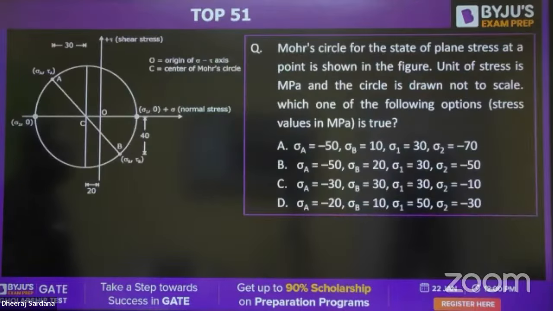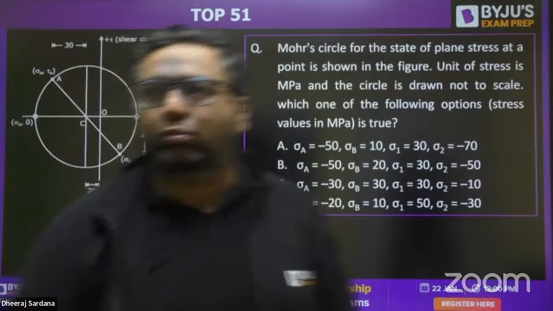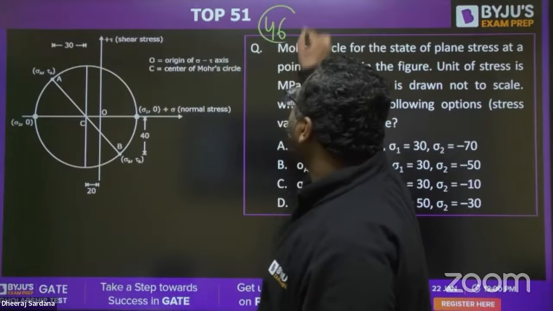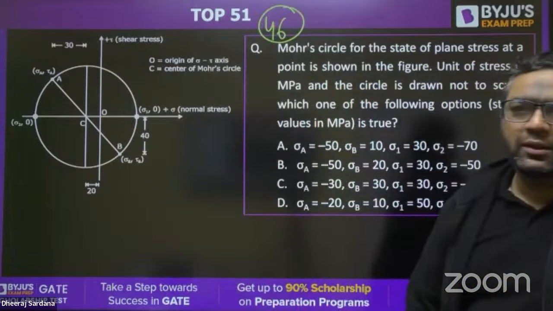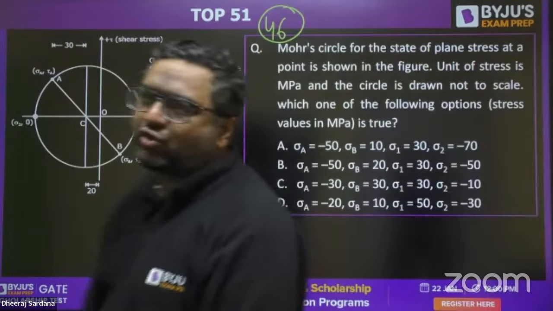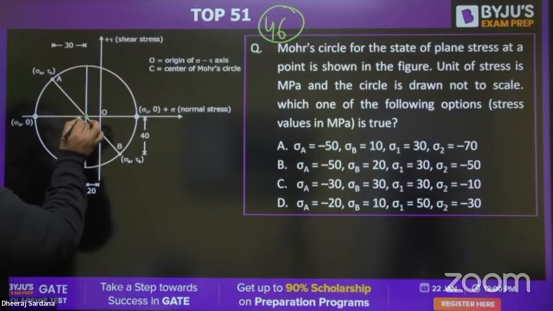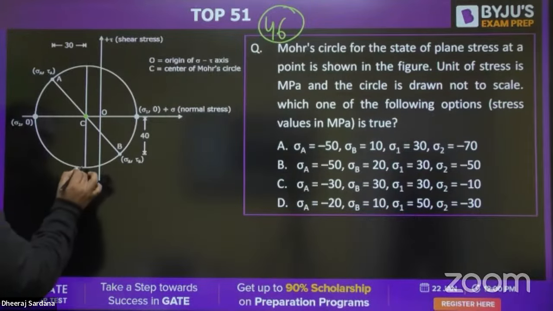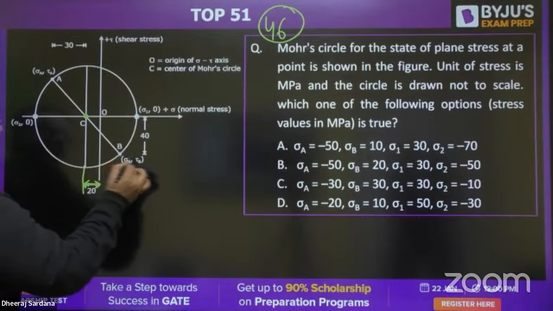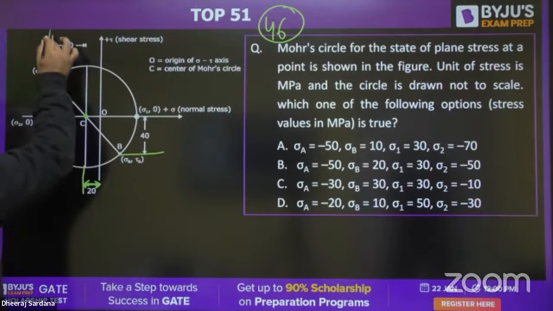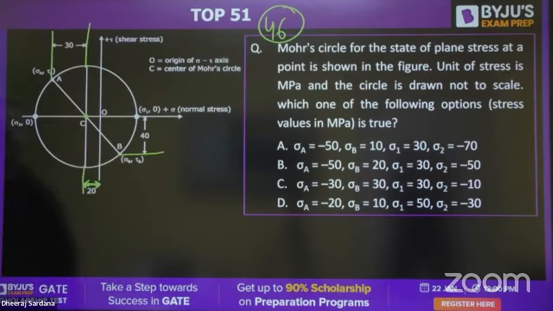This is once again your favorite Mohr circle, question number 46. I feel this is very easy to answer. I will wait for your answer in this question. You can see one thing. This is the center of Mohr circle, and this distance is given to you as 20. And you are given this distance to be 40, and you can see this distance is given as 30.